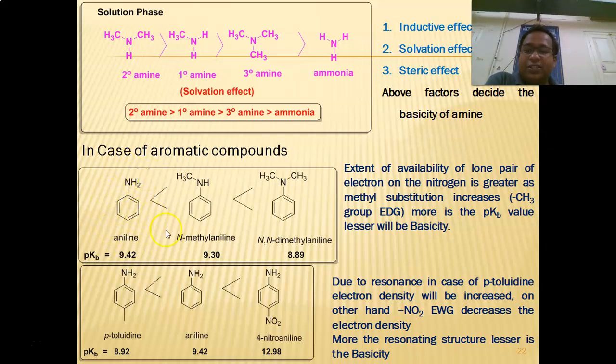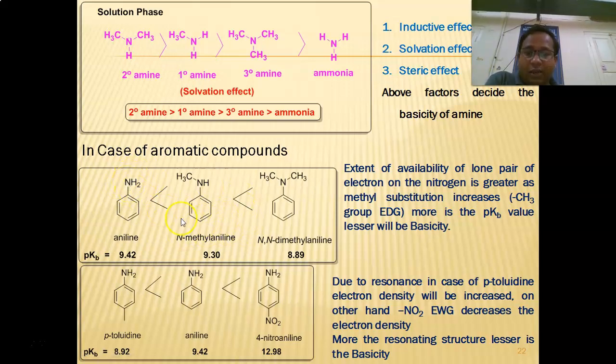If you consider aniline, N-methylaniline, N,N-dimethylaniline, the extent of donation in aniline is very less because the lone pair of electrons is involved in the resonance effect. So you cannot get the lone pair of electrons easily. Because of that, the pKb value will be very high. We know that the higher the pKb value, the lesser is the basicity.